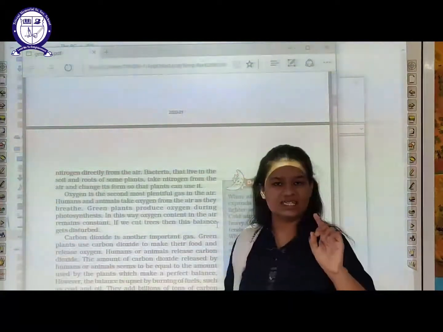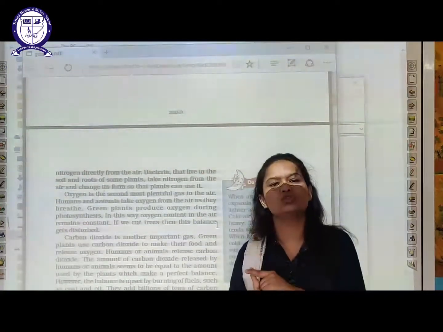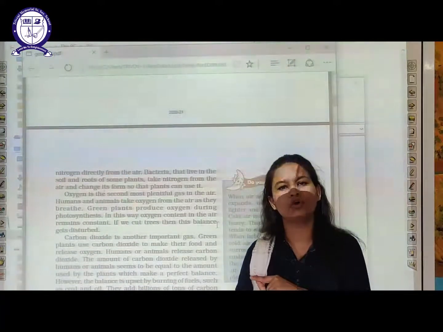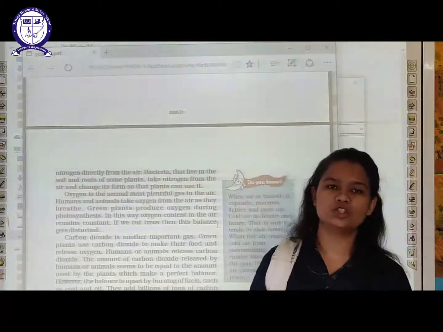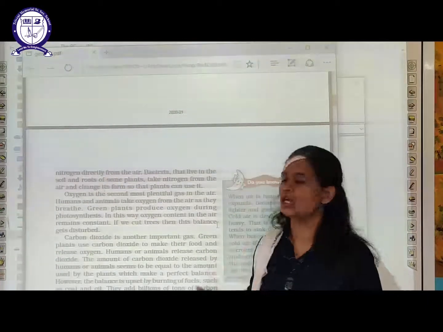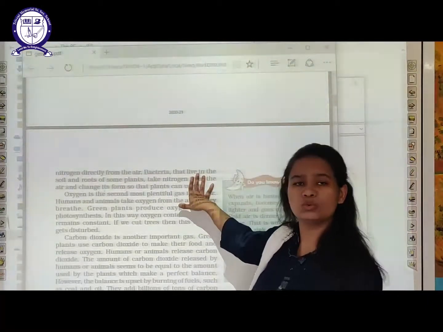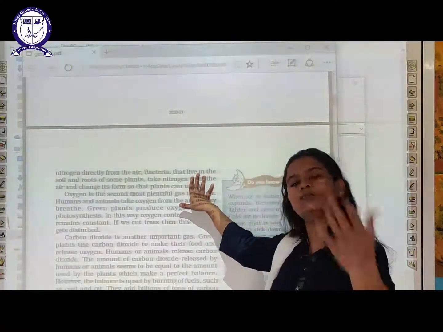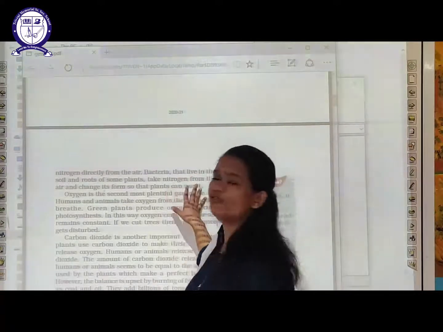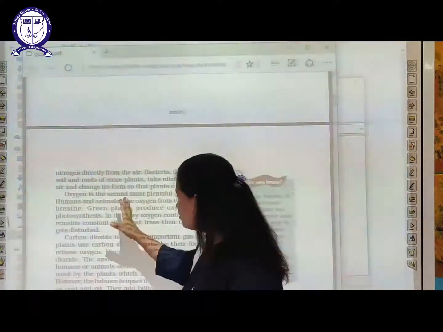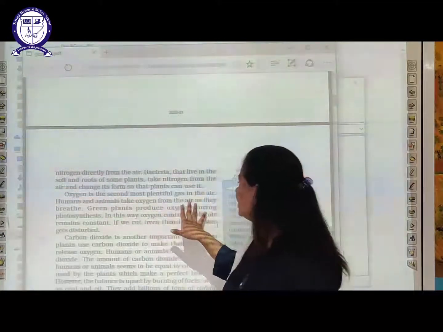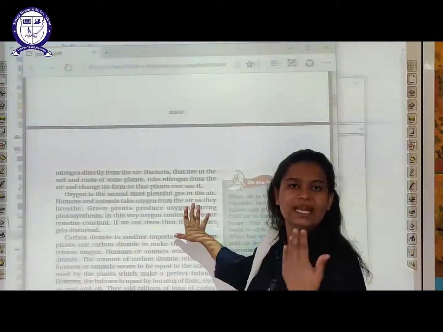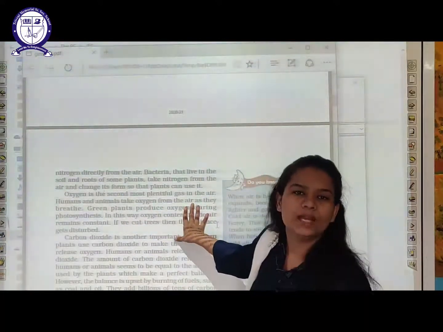First of all, the bacteria in the soil convert it into nitrates, and then plants use nitrogen in the form of nitrates only. Then human beings and animals use oxygen, and oxygen is released by plants.